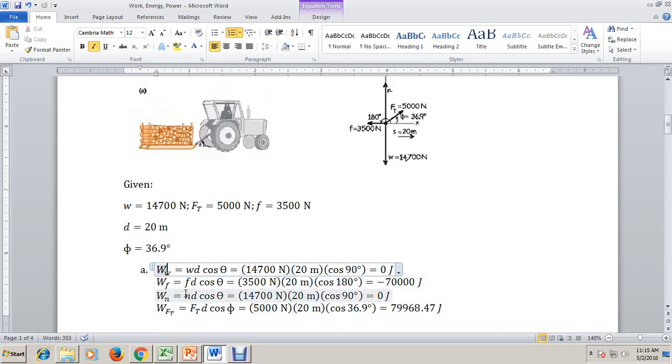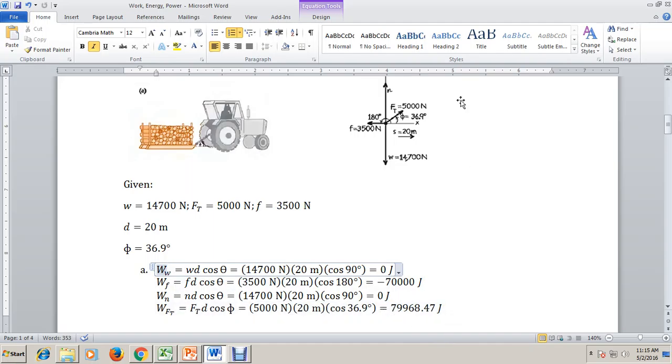Now, as for the work done by the frictional force and the force by the tractor, let's have first the work done by the force of the tractor. That is the force by the tractor times the distance, which is 20 meters. The force by the tractor is 5,000 newtons, times cosine 36.9 degrees, that gives you 79,968.47 joules of work done.